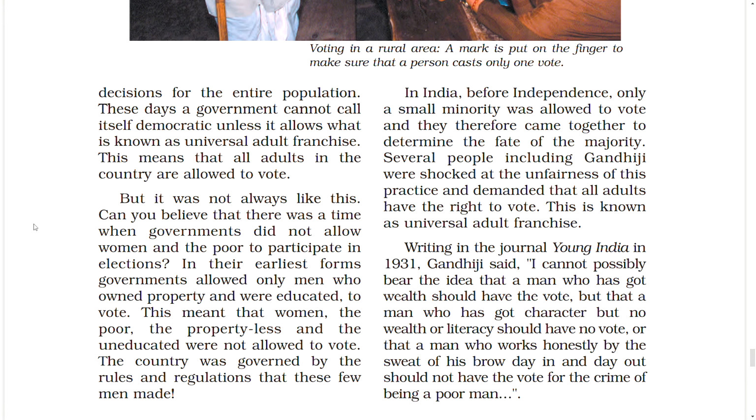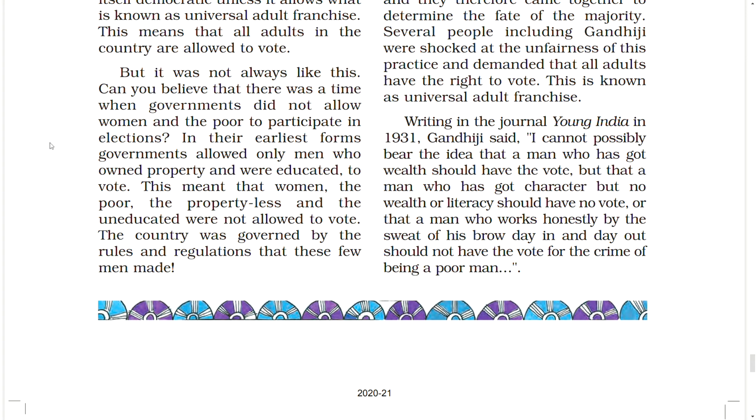Decisions for the entire population. These days, a government cannot call itself democratic unless it allows what is known as universal adult franchise. This means that all adults in the country are allowed to vote. But it was not always like this.